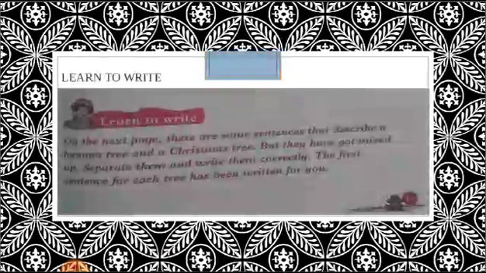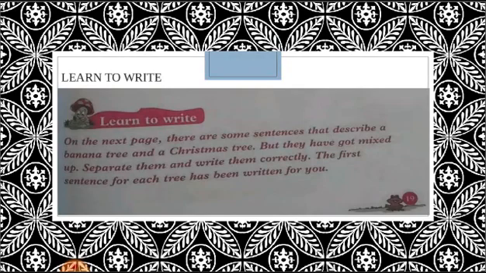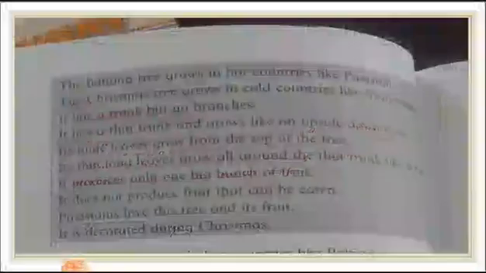So what you have to do in this exercise, there are some sentences that describe a banana tree and a Christmas tree. There are a few sentences about the banana tree and the Christmas tree, but they have got mixed up. Separate them and write them correctly. The first sentence for each tree has been written for you. So here are the sentences.